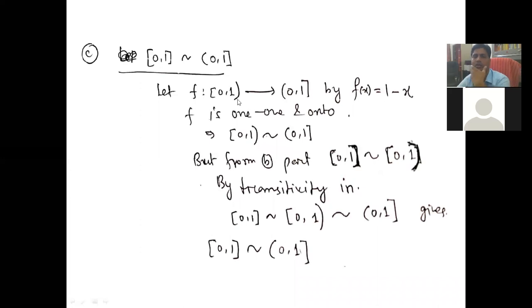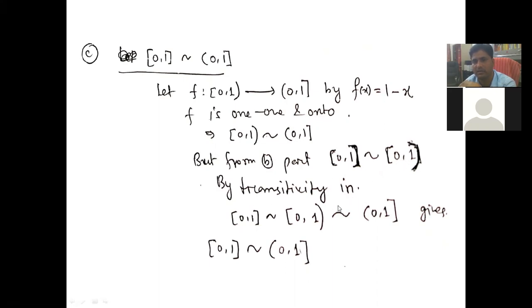We will prove this closed interval with this one. So let f from this closed interval, f is 1-1 and onto. We know that this closed interval is equal to this one.